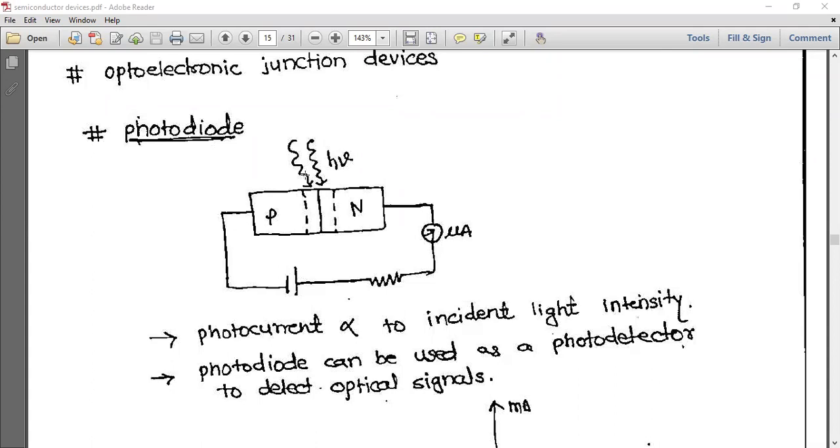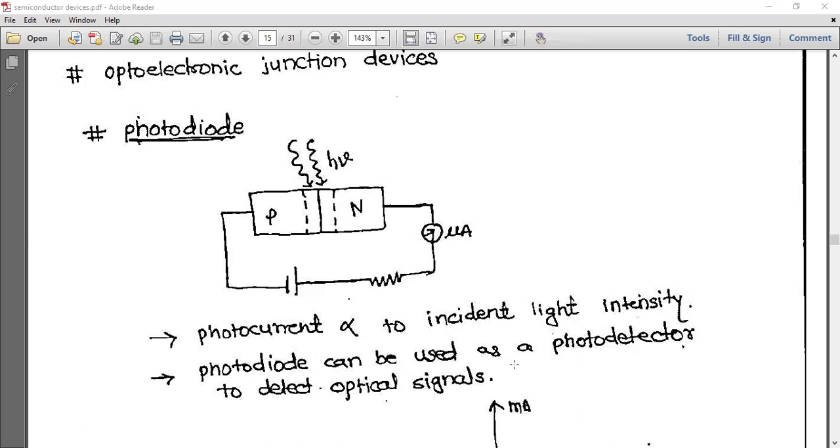Radiations are falling on the PN junction. Here it is the supply, and this is an ammeter whose range is microampere, which measures the current. So photocurrent is directly proportional to incident light intensity. Whatever the incident light intensity is, according to that, current will flow.